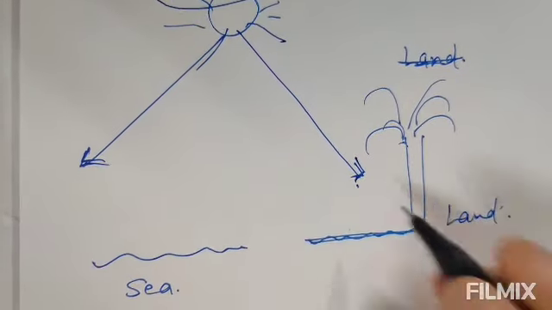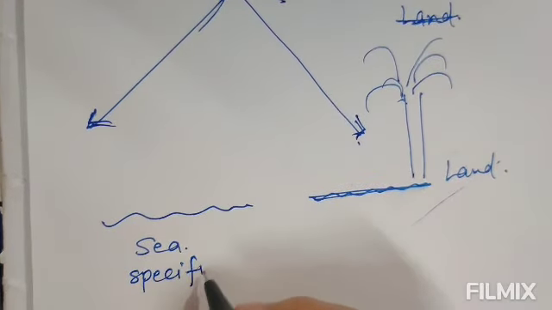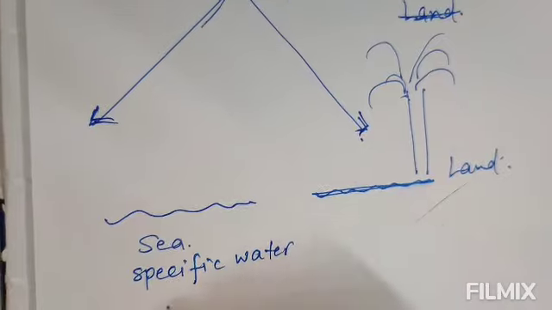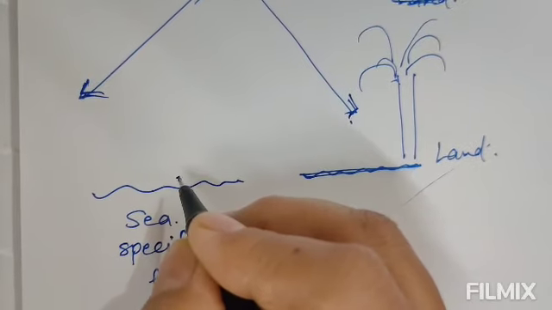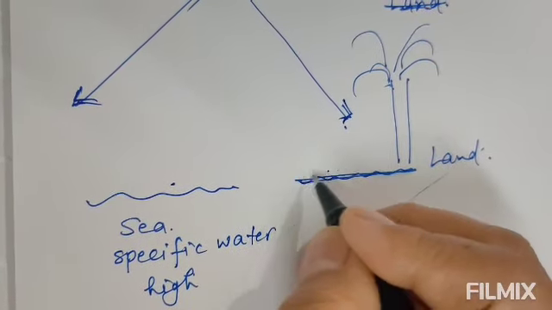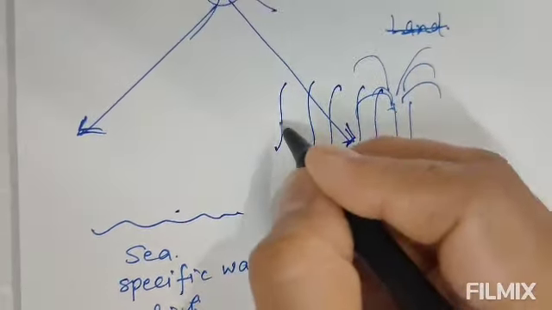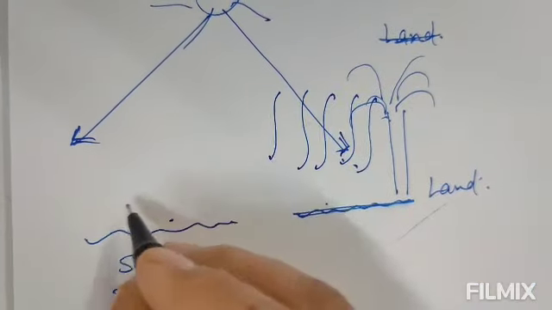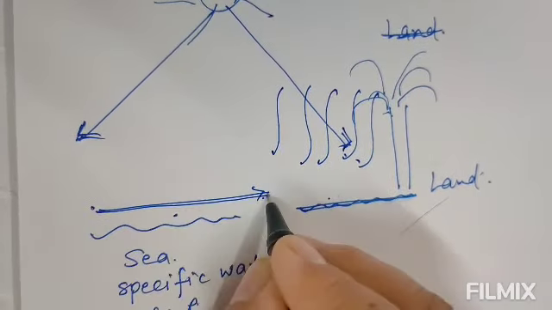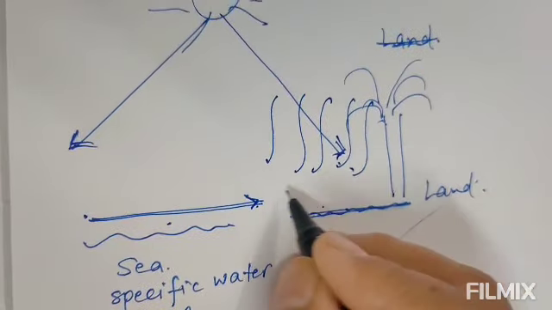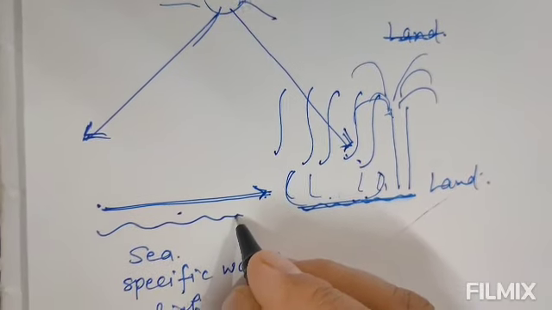Here you can see what happened. As you know, the specific heat of water is very high, so it will take time to warm up, and the air from the land will rise up just by getting heat and becoming lighter. So the cool air from the water will flow towards the land to fill this vacuum space, and this is called what? The sea breeze. So it happens during daytime.